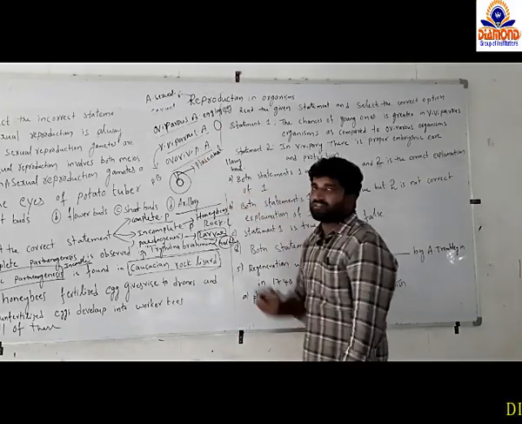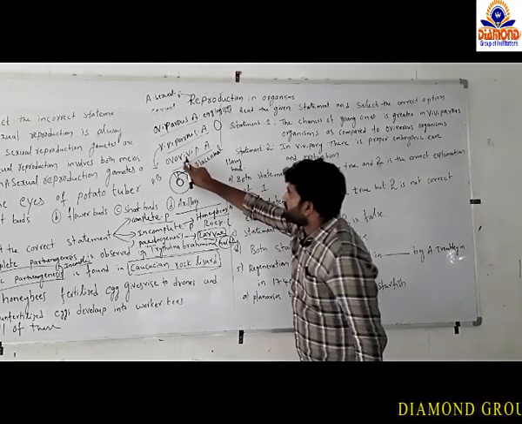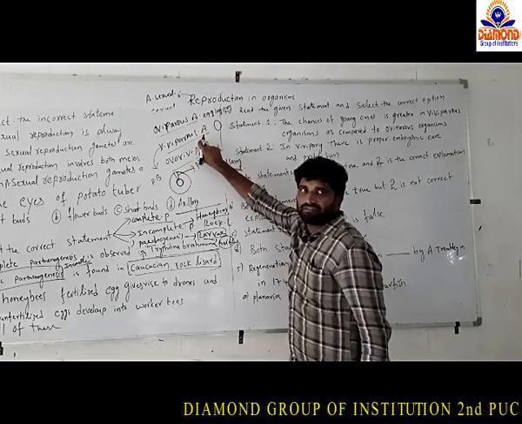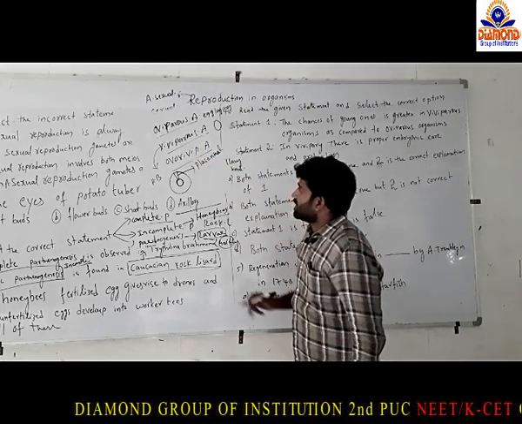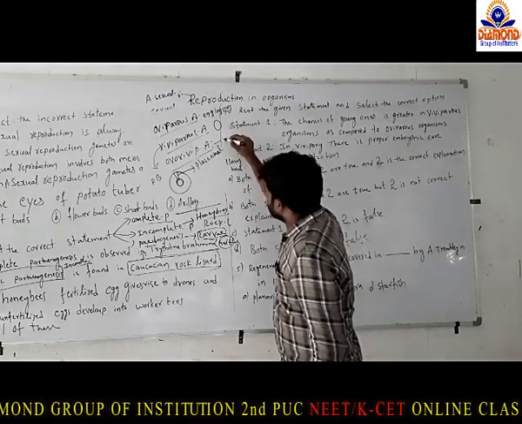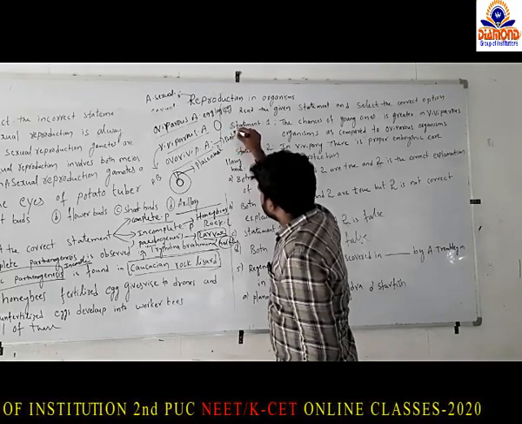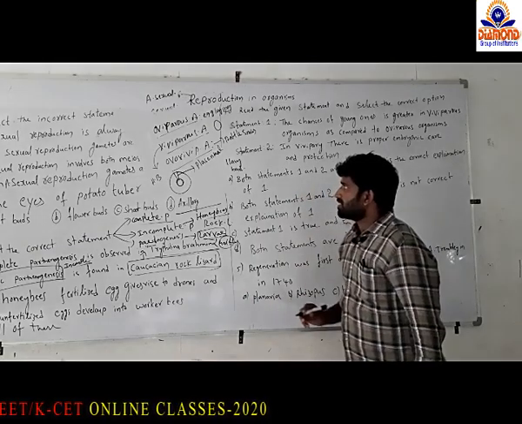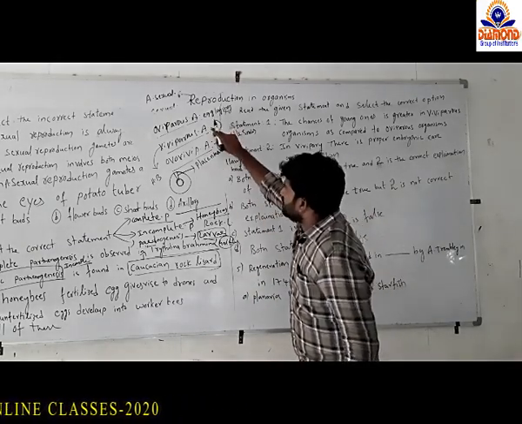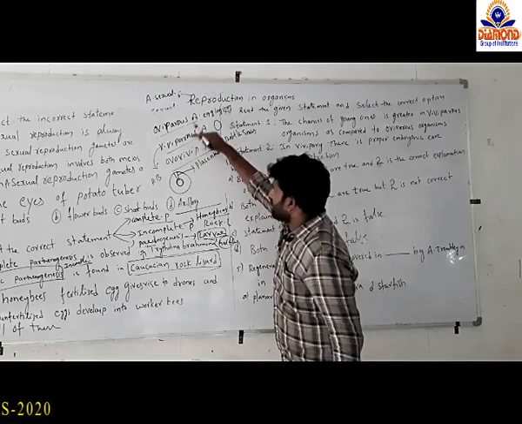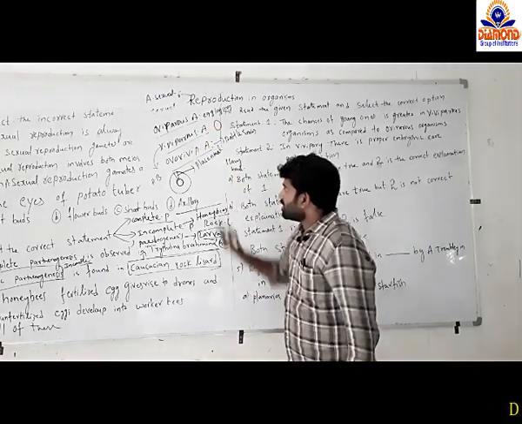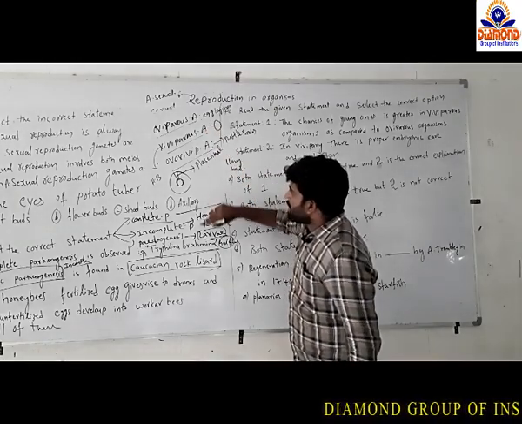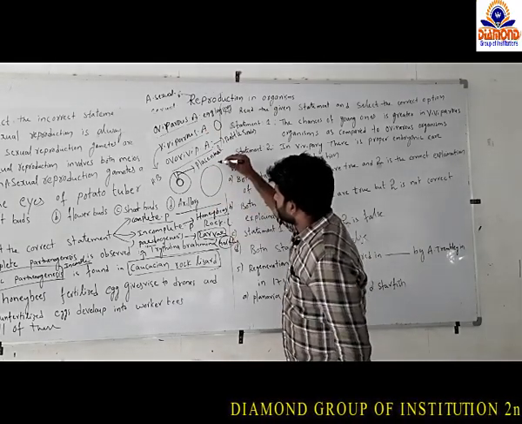And ovoviviparous animals are intermediate between the oviparous animals and the viviparous animals. An example of ovoviviparous animals is the rattlesnake. So what is the major difference between ovoviviparous animals and viviparous animals? Ovoviviparous animals are like viviparous animals: baby development takes place inside the parental organism.